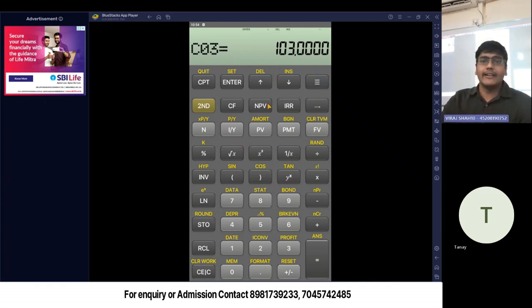Now what do we calculate? We want to calculate the present value of these cash flows. So to calculate the present value, we press this button called NPV. NPV is net present value. ठीक है? I press NPV. It is asking me I. भाई इंटरेस्ट रेट बता दे क्या है अब. ठीक है? I में आप क्या डालोगे जो आप I by Y में डाल रहे थे, which is 10 in this case.